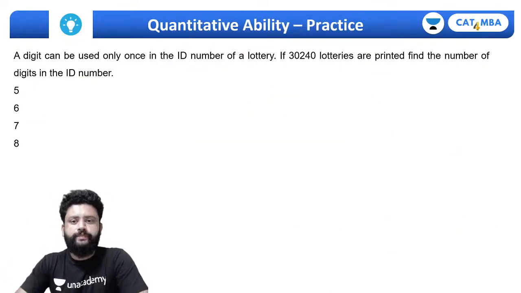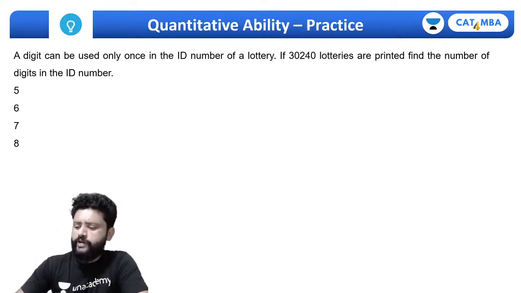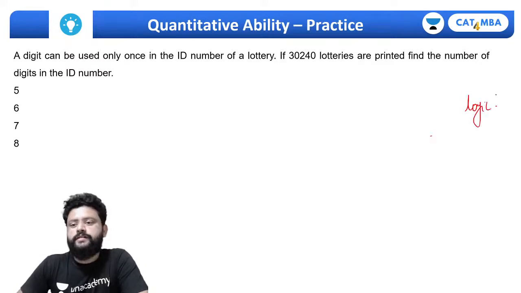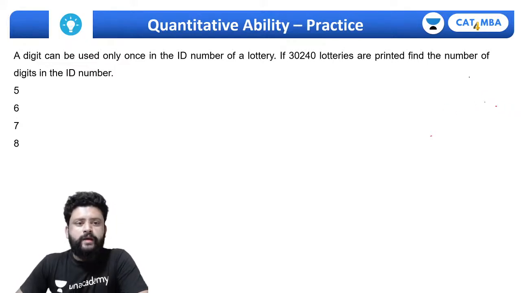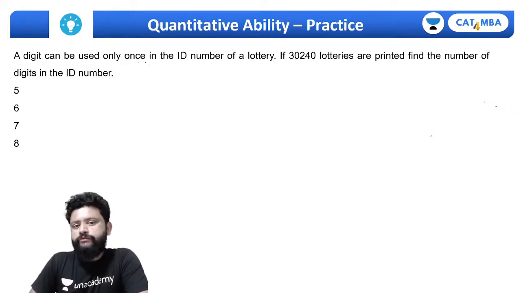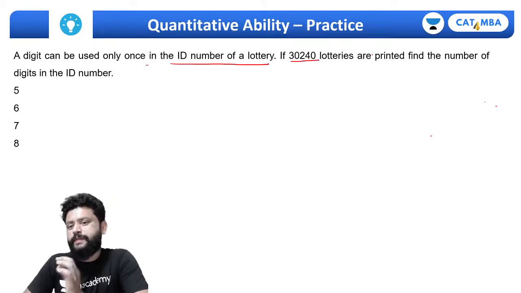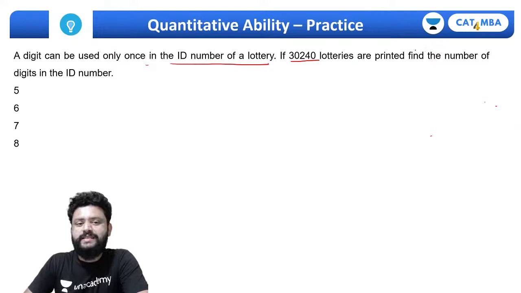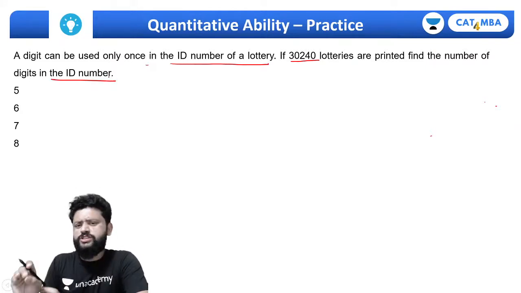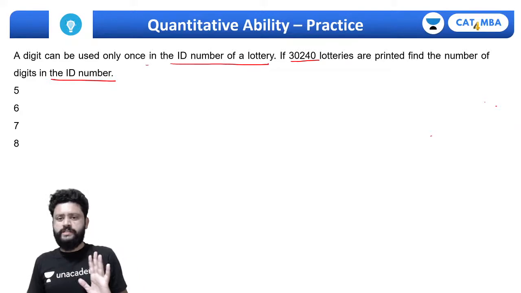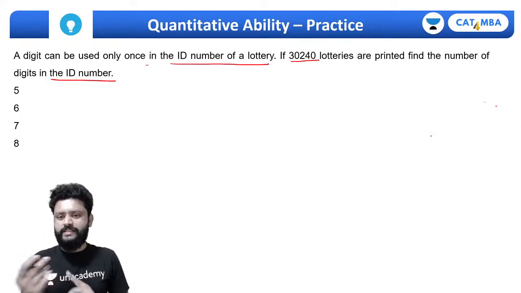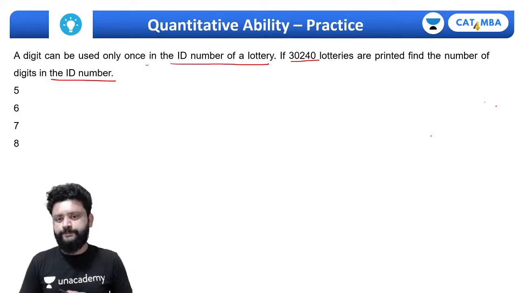Try for this logical question, I can say, more of logic. Think properly. A digit can be used only once in the ID number of a lottery. Okay, and if 30240 lotteries are printed, find the number of digits in the ID number. That simply means each of the ID numbers has the same number of digits. Okay, but एक चीज है कि वो digits जो है ना वो repeat नहीं होने वाले.